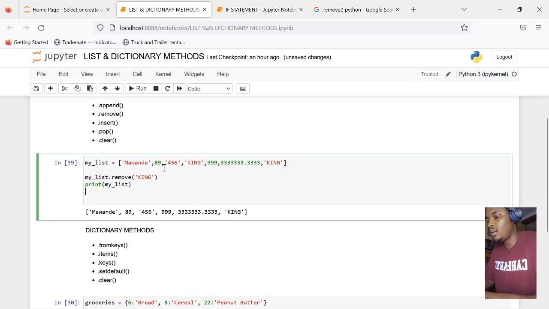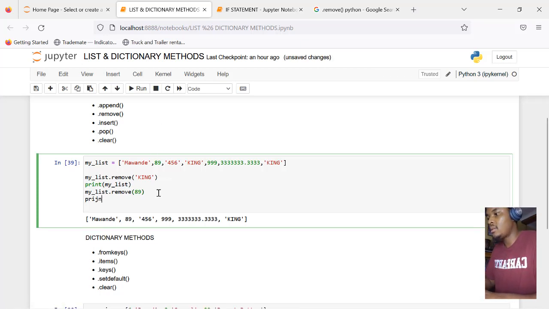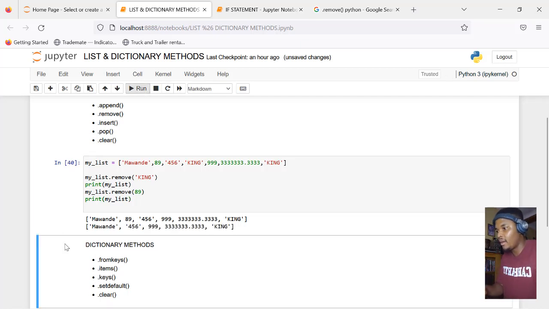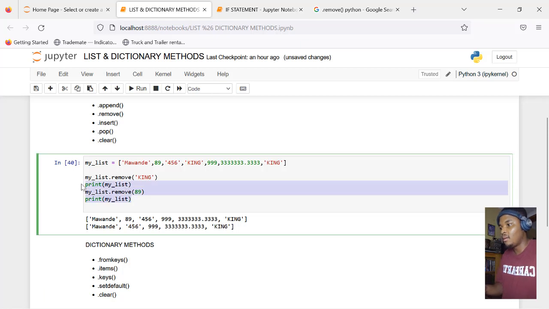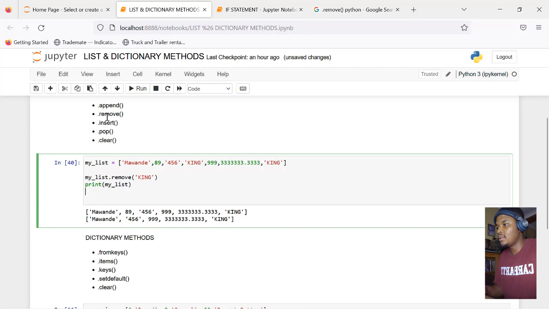I'm sorry, I'm underqualified to be teaching you guys these things. So my list remove 89. Then let's print my list again, and 89 should be gone. Yeah, 89 is gone. So it removes the first matching element of the list. That's what remove does. What's next?